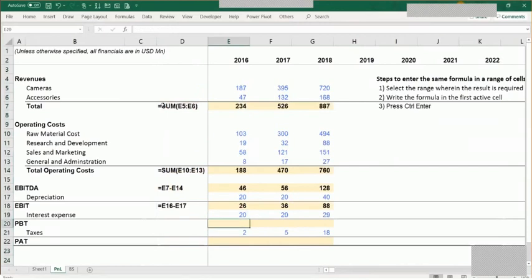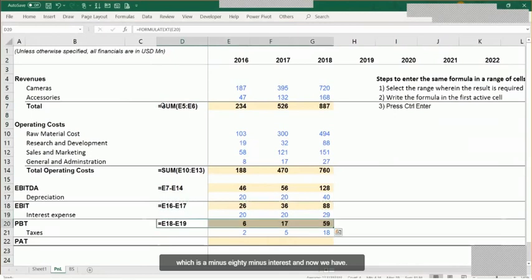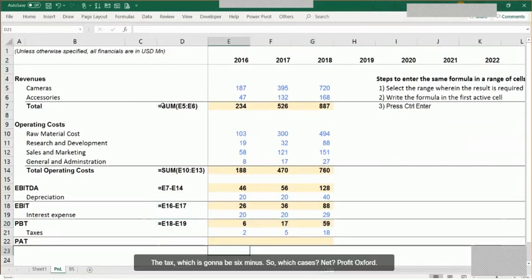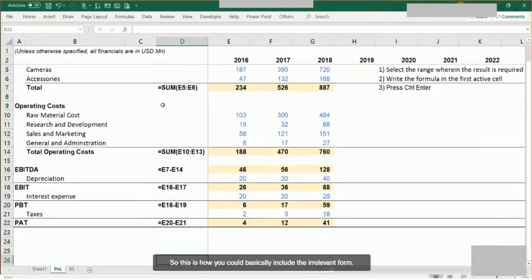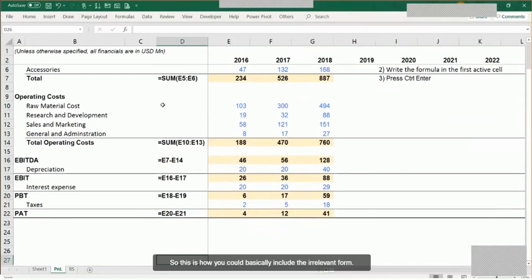Then we've got the taxes, which is EBIT minus interest, and now we have to subtract the tax, which is going to be 6 minus 2, which gives us net profit after tax. So this is how you could include the relevant formula out here.